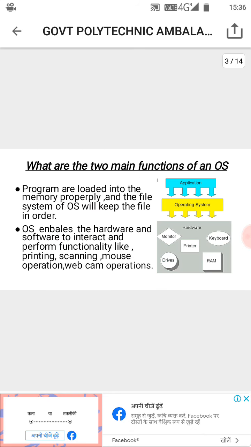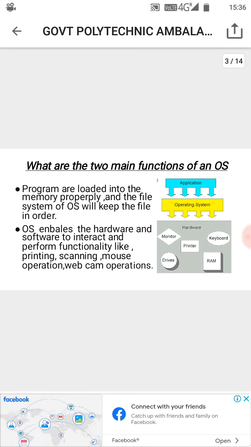What are the two main functions of operating system? Programs are loaded into the memory properly, and the file system of the operating system will keep the files in order. Operating system enables the hardware and software to interact and perform functionality like printing, scanning, mouse operation, webcam operation.